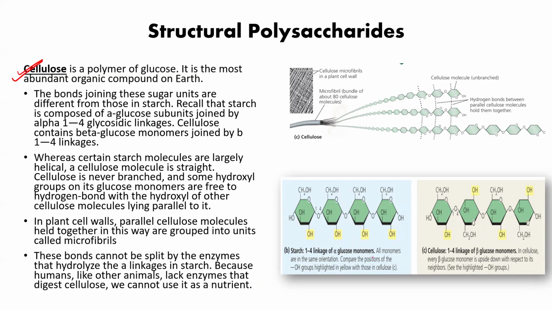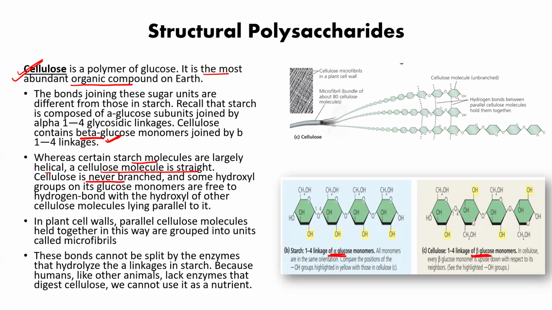Cellulose, if you see here, makes use of beta glucose. Starch was making use of alpha glucose. Cellulose makes use of beta glucose, and it is the most abundant organic compound on the earth. Clear? Starch molecules are largely helical, but cellulose molecules will be straight. They will never go for a helix. They will never be branched.